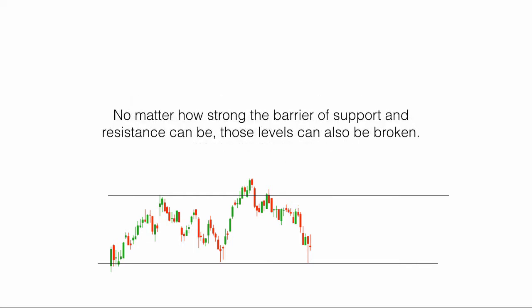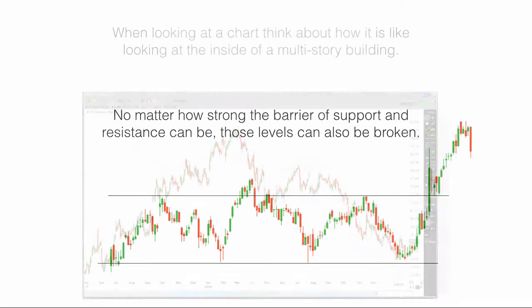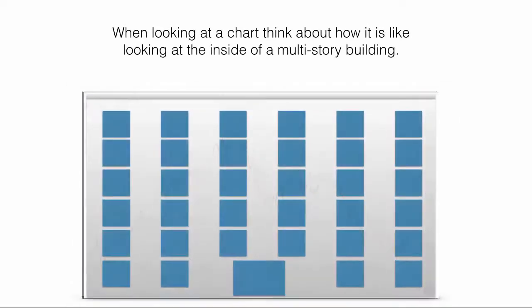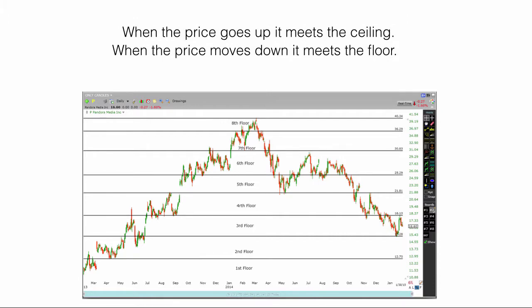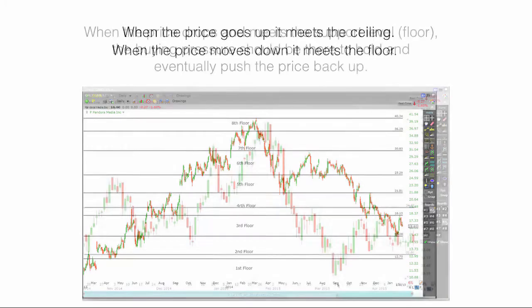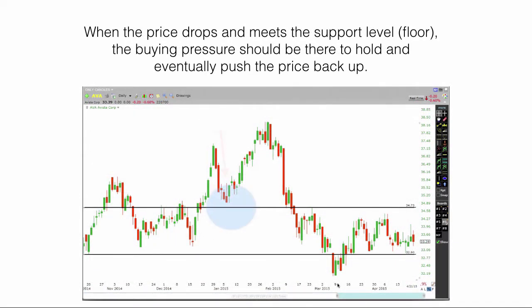No matter how strong the barrier of support and resistance can be, those levels can also be broken. When looking at the chart, think about how it is like looking at the inside of a multi-story building. When the price goes up, it meets the ceiling. When the price moves down, it meets the floor. When the price drops and meets the support level or floor, the buying pressure should be there to hold and eventually push the price back up.